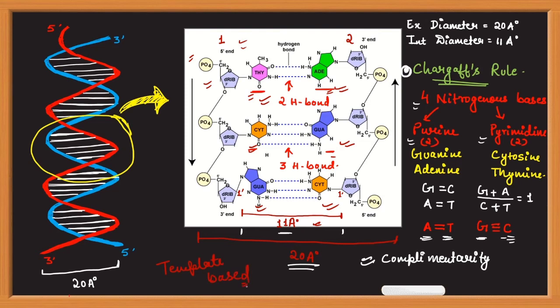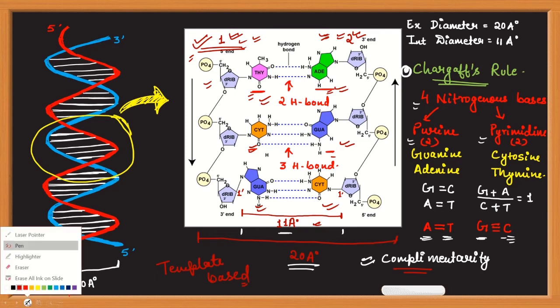So it always requires one template strand. For example, if replication uses this strand 1 as a template, it will synthesize one new strand which will be complementary to this first strand, and the complementary strand will be exactly a replica of this second strand. Similarly, if replication uses the second strand, it will form a complementary strand for the second one, and that complementary strand will be an exact replica of this first one. In this way, the genetic composition of a human being is maintained, so this complementary fashion of DNA is very important for maintaining the genetic composition of a human being or of any organism.